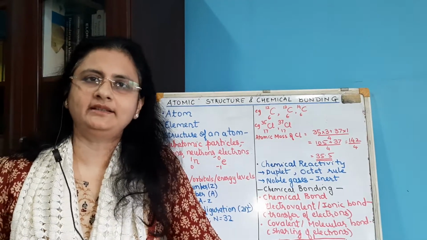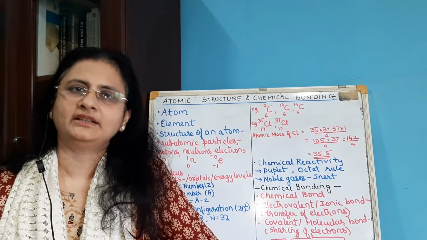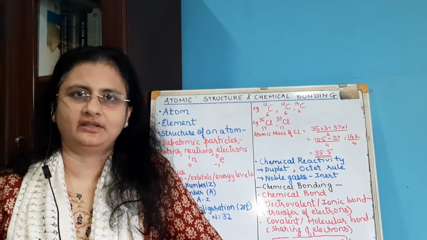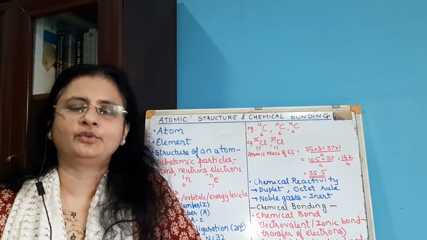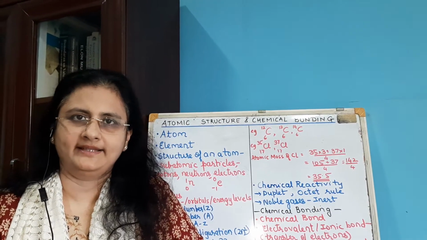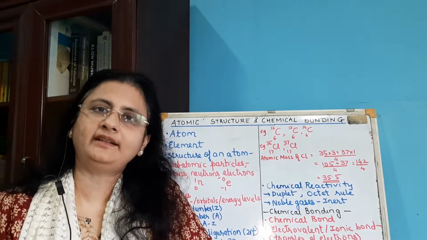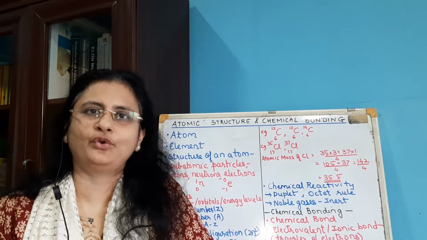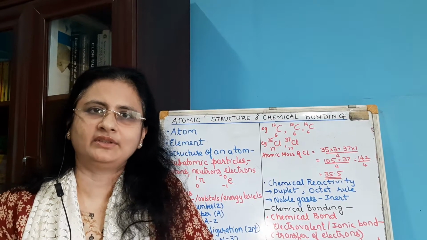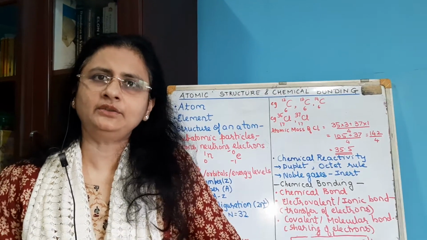Now metals: when do we say an element is a metal? When it has 1, 2 or 3 electrons in its valence shell. So what will a metal do? It will readily lose its electrons to form electropositive ions called cations. This you already know. And non-metals generally have 4, 5, 6 or 7 electrons. 4 is always put in brackets because only carbon has 4 electrons and is a non-metal.